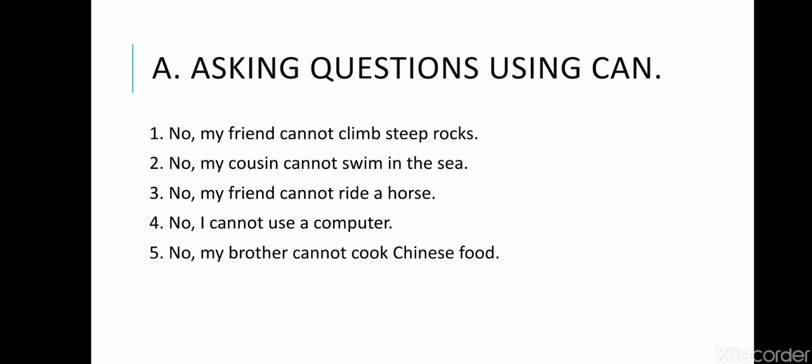Try to make questions with can by yourself first, and if you are unable to make it, you can see the answer at the end of this session. First one, no, my friend cannot climb steep rocks. So what I told you, first you have to make use of can, and after that the subject. What is the subject here? My friend will become your friend. Okay, so can your friend climb steep rocks? So what will be the answer? Simple, which is written here, no, my friend cannot climb steep rocks.